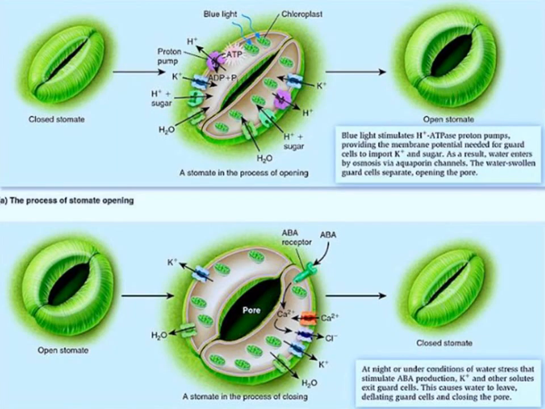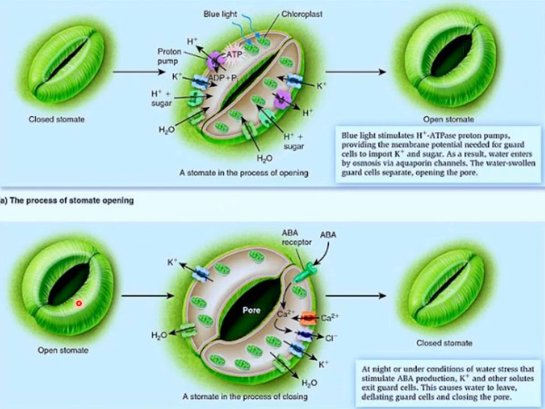So here, this is again the same elaboration. As you can see, this is the closing and the opening of the stomata, how they open, and it explains the proton pump. When the stomata are closed, the proton pump actually gets activated in the presence of light. Potassium enters the cell, water enters the guard cell through endosmosis, especially in the presence of blue light. And I told you this is an energy intensive process, so ATPs are utilized which get converted into ADP. So as a response, turgidity is attained in the guard cells and stomata get open.